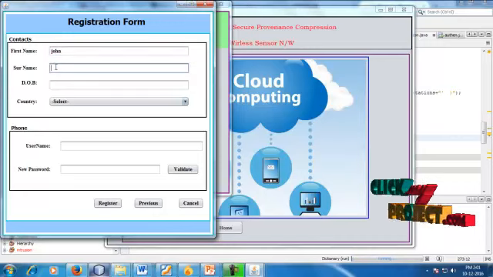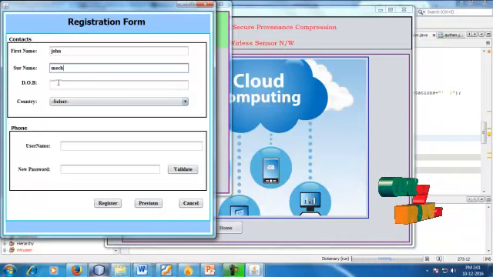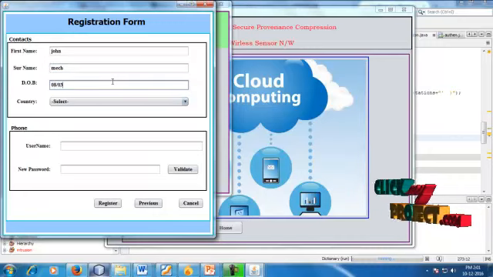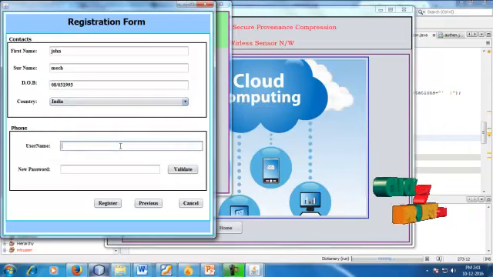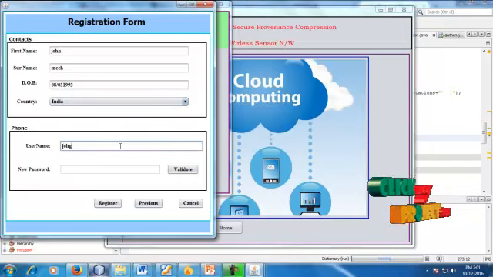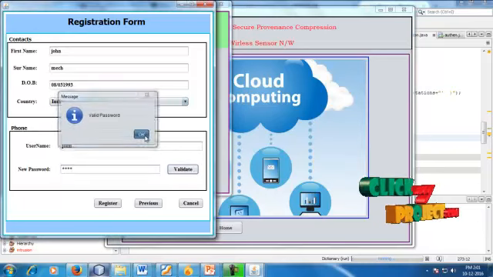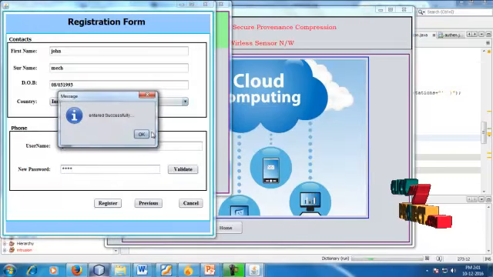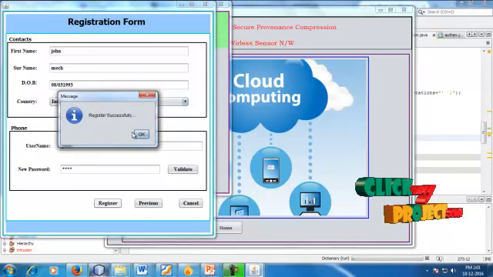John, surname, 0803, India, username John, also John. So validate. It's a valid password. So let's go for register. They enter successfully. The registration is successful.